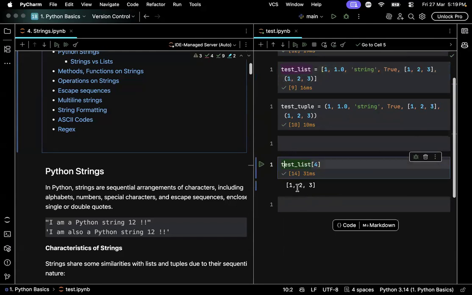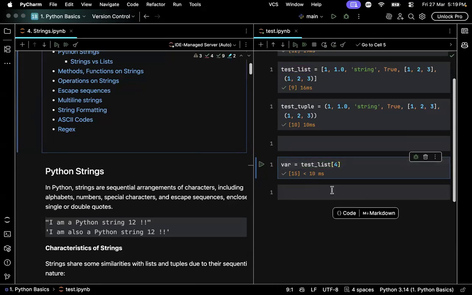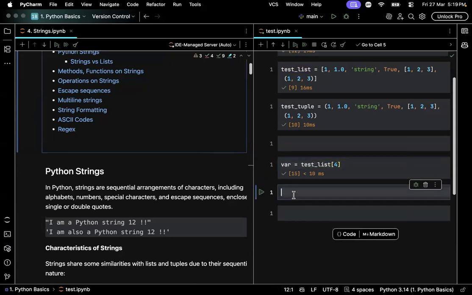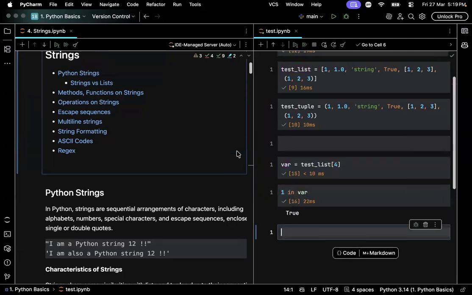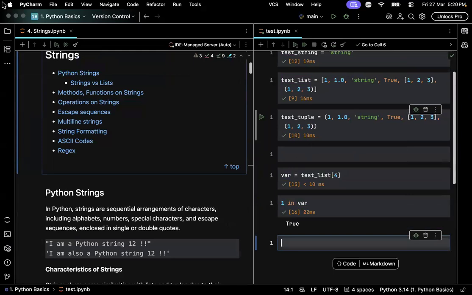We can either capture this returned data into a new variable or use it in our expressions directly. Here I am capturing it in a variable called var, and we can use this var later in our expressions, something like one in var. Indexing can also be done for tuple, and it is exactly the same.